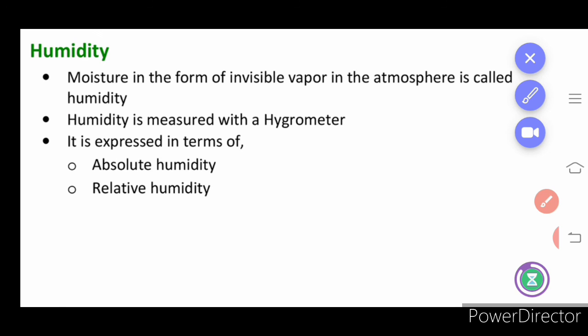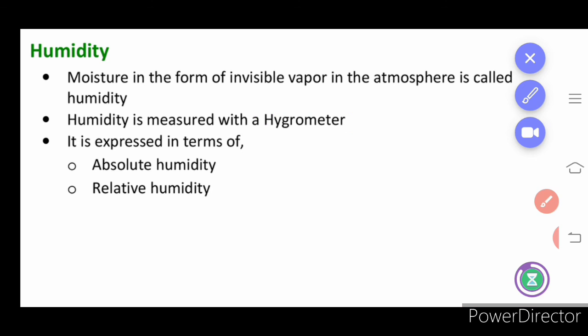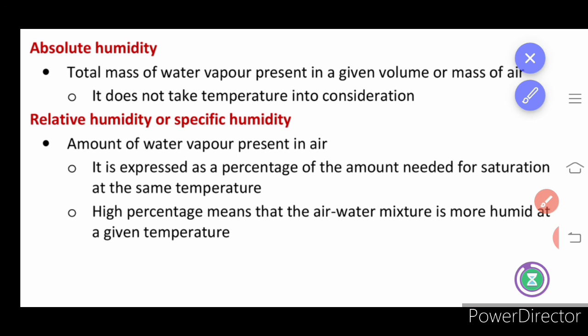Next we are going to learn about humidity. The amount of water content present in the air is called humidity. Moisture in the form of invisible vapor is called humidity. It is measured with the help of a hygrometer. It is expressed in terms of absolute humidity and relative humidity. Absolute is for a place and relative is a comparative note. Absolute humidity is the water vapor present in a given volume or mass of air.